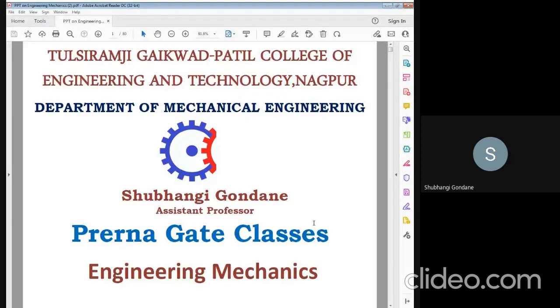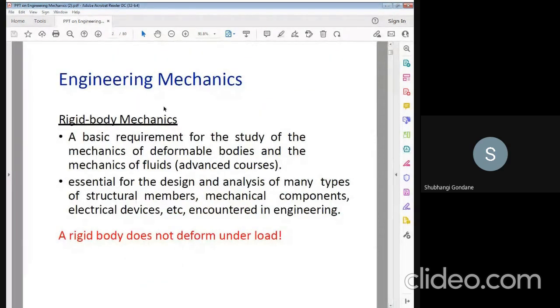Engineering mechanics. It is one of the important subjects in your first year, and there is a 4 marks question related to engineering mechanics in your GATE examination. So what is the definition of engineering mechanics? First, the concept of engineering mechanics is related to the rigid body.